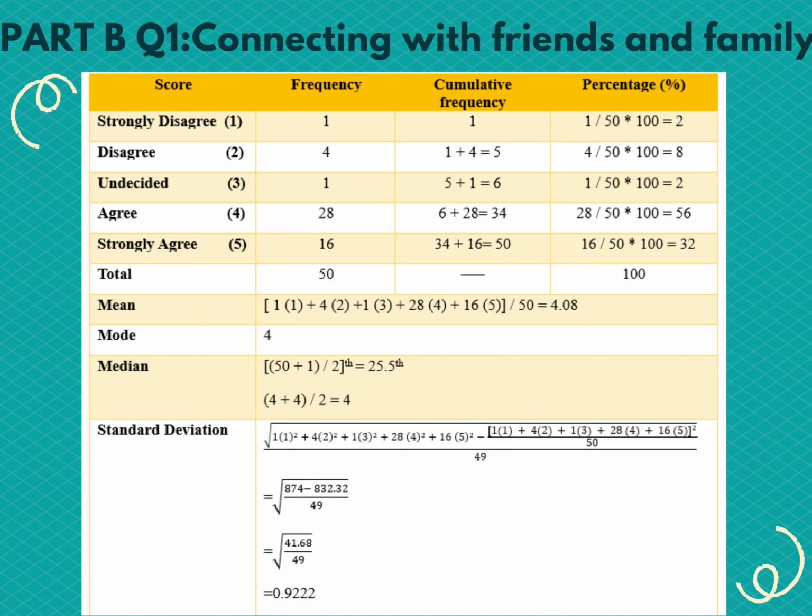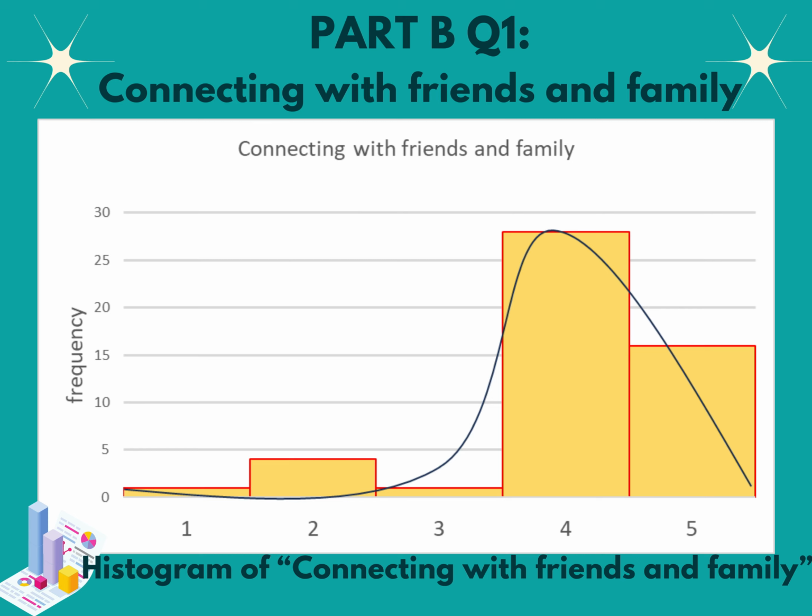Next is the part on analyzing results. The table presents the descriptive data analysis for responses to the statement connecting with friends and family. The data is based on a survey conducted among a sample of 50 participants. The table includes the frequency, cumulative frequency, percentage, mean, mode, median, and standard deviation. We presented our data in three forms: bar chart, histogram, and pie chart.